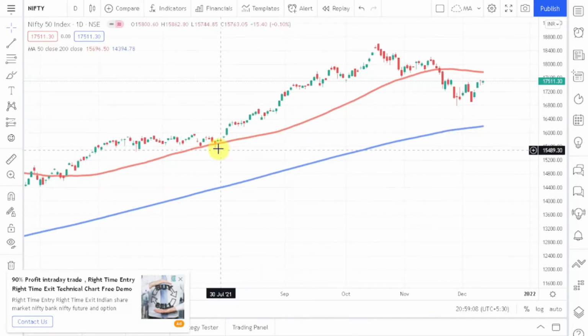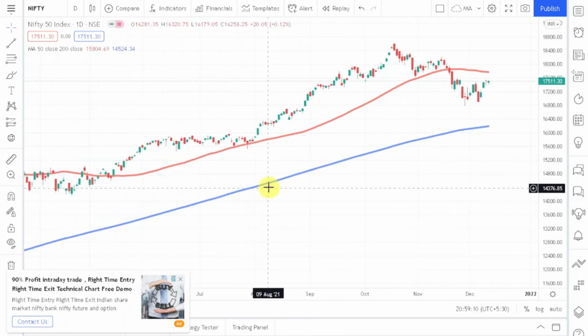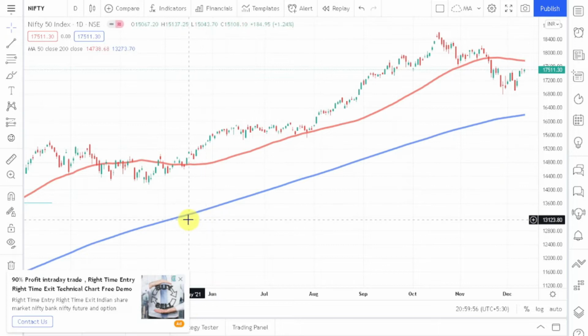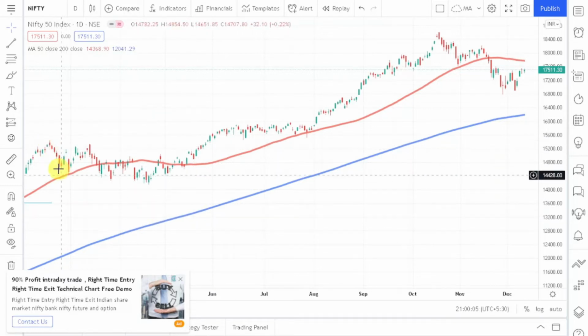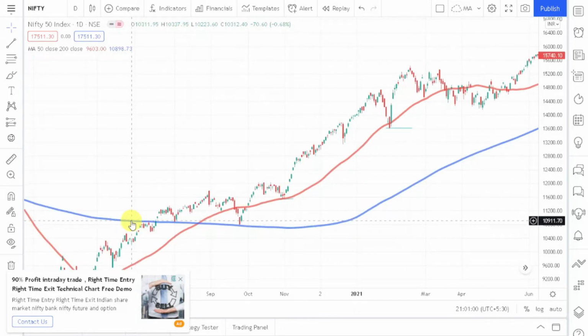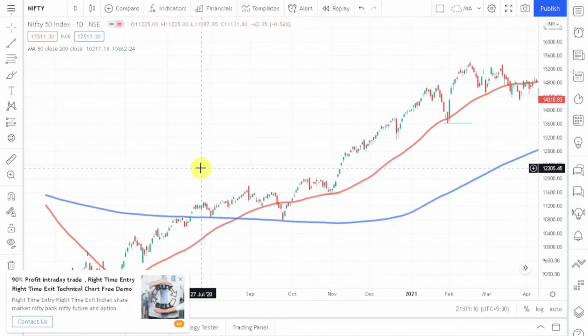So this red line is going to give you more signals, and this blue line is going to give you fewer signals. You can see that the price is not even touching this blue line, which is the 200 days moving average. So the 200 days moving average is not able to generate any signal. But prices are very near to this red line, and you can generate a lot more signals if you use shorter period moving averages. The longer term moving average will have fewer signals, but whatever signals we get on this 200 days moving average, that signal is going to be very strong, and it is very unlikely to be a false signal.